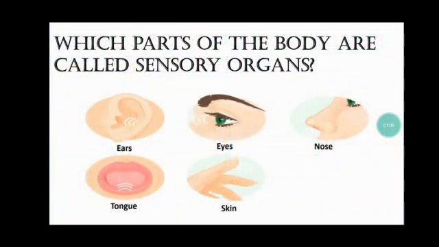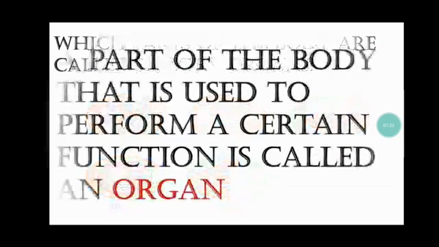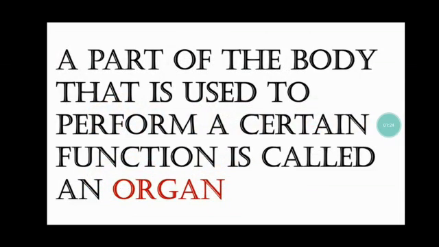Next question is, which parts of the body are called sensory organs? Organs that make us aware of the situation around us are called sensory organs. Eyes, ears, nose, tongue and skin are our sensory organs. A part of the body that is used to perform a certain function is called an organ.